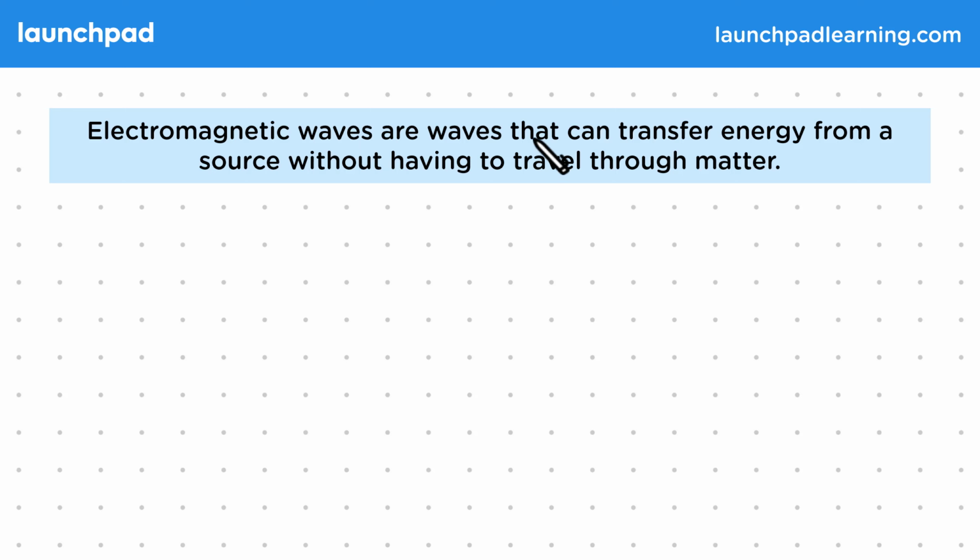Electromagnetic waves are waves that can transfer energy from a source without having to travel through matter. Now, this is the key property that distinguishes mechanical waves from electromagnetic waves, or EM waves for short. Though you don't need to understand how it's possible for a wave to cause vibrations without matter. Let's look at an example which demonstrates that electromagnetic waves can travel without matter.